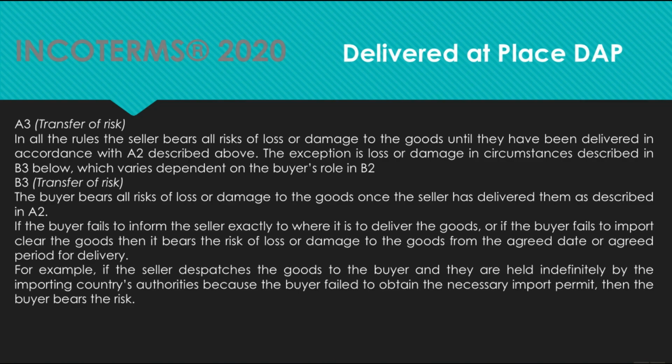Also, as we said before, the customs affairs in the country of destination is on the buyer. So if, because of any reason or any lack of documents or permits or any kind of authorizations, the merchandise is kept in the customs house because the buyer fails to do that, then all the risks of damage or any cost emerging from this failure will be on the buyer.